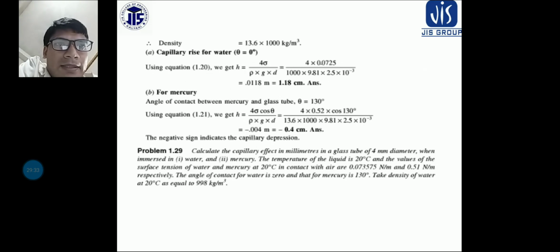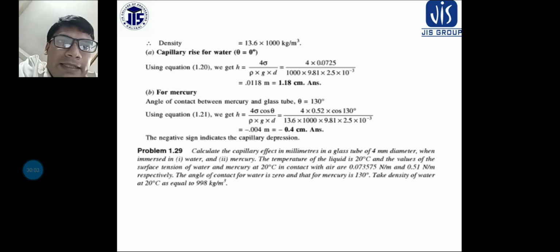Capillary rise for water: theta is equal to 0 degree, and h is equal to 4 sigma by rho g d. Okay, so 4 sigma is also given, so I can find out 1.18 centimeter. For mercury, theta is equal to 130 degrees and h is equal to 4 sigma cos theta by rho g d.